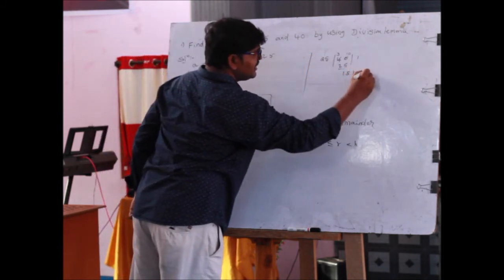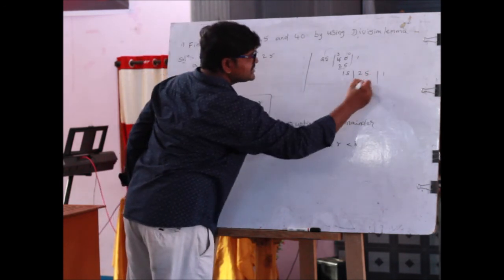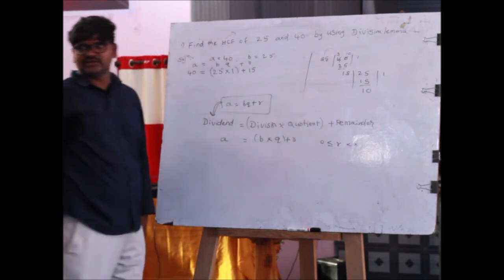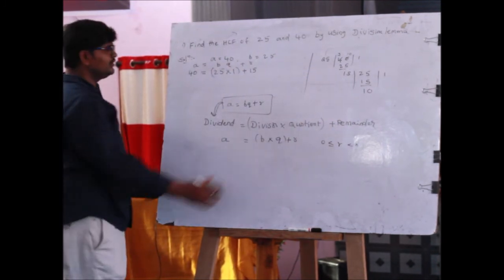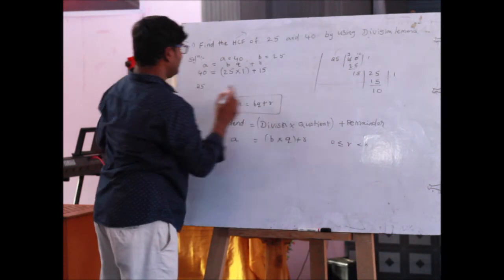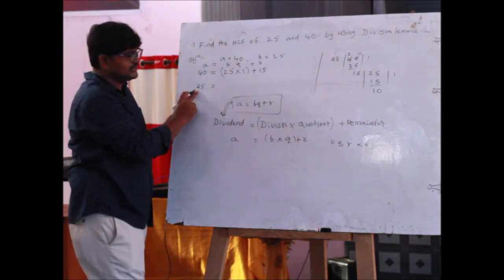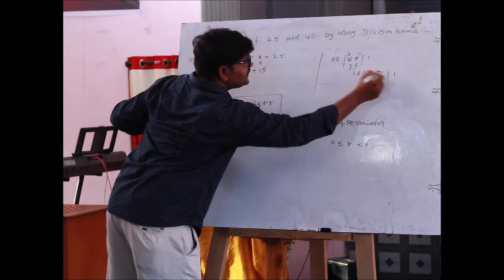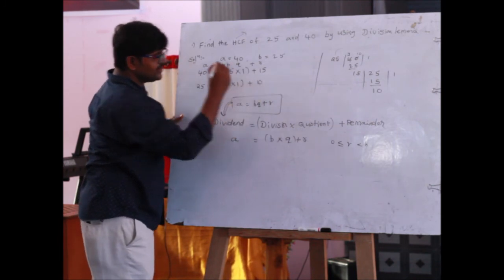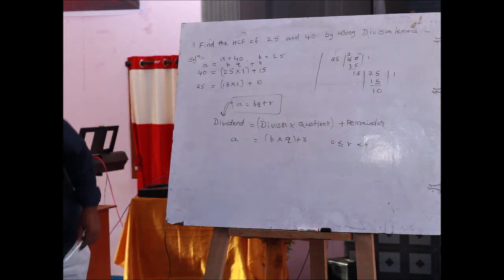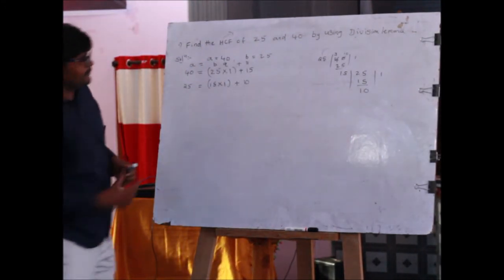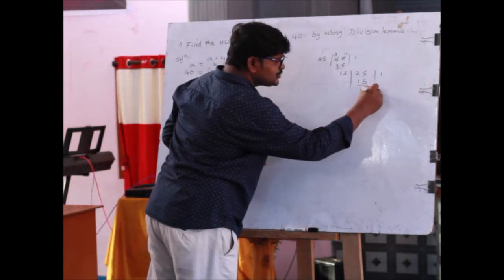Again take this 25. 15 ones are 15, 25 minus 15 is 10. Here also the remainder is not equal to 0. Therefore, next step: comparing 15 and 25, 25 is the greatest number. So 25 equals 15 ones are 15, plus remainder 10. Again, the remainder is not equal to 0.